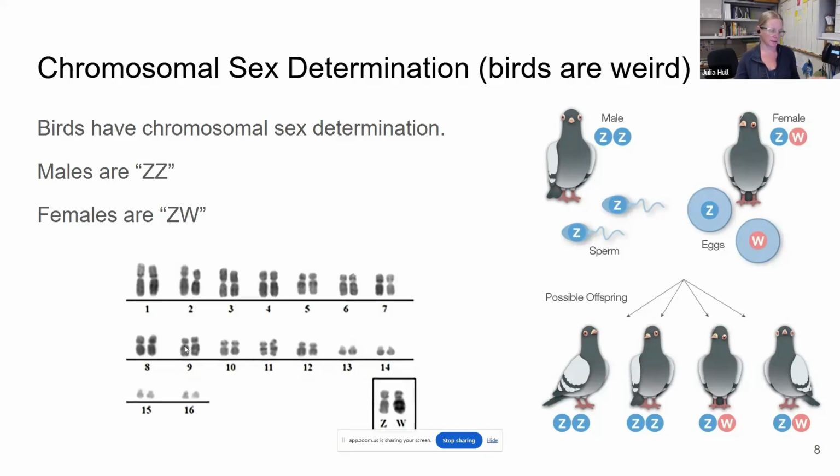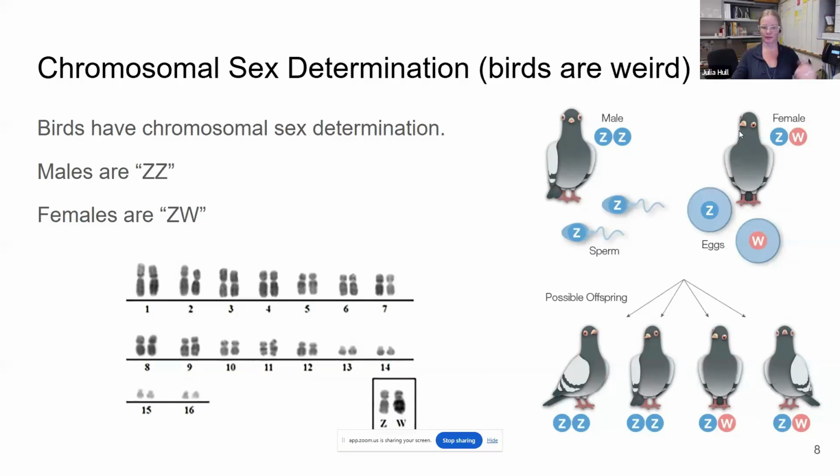So in this case, if we look at this karyotype of this bird, we see that there's a Z chromosome and a W chromosome. And so therefore, we're going to say that this is a female because they have two different kinds of sex chromosomes.